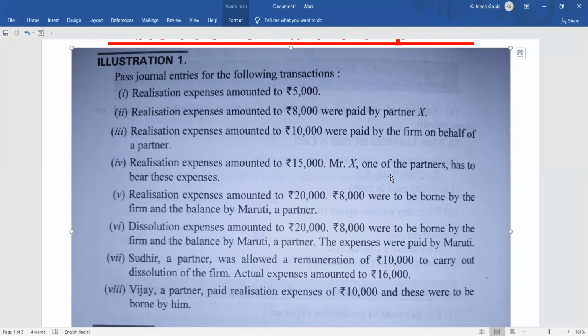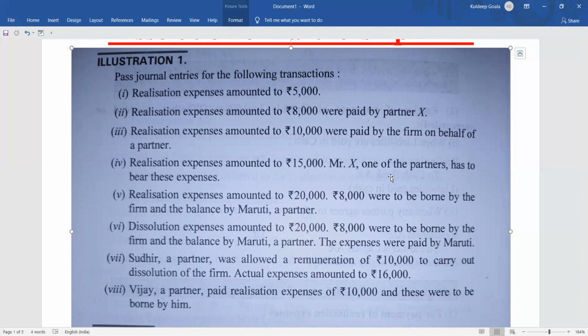Okay, Mr. X will bear. So what will happen if the partner is supposed to bear? Same thing. If the partner is supposed to bear, it will be partner's capital account debit to bank account. If it is mentioned that the partner himself has paid it, then we are not supposed to show any entry. But here it is not mentioned that the partner has paid it. He was supposed to pay it, but since there is no information whether he paid or not, we'll assume that it was paid by the firm.